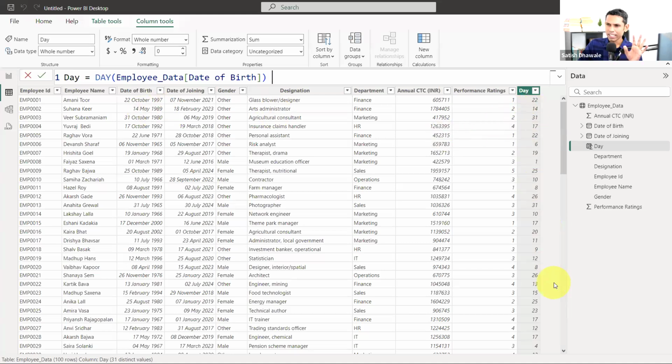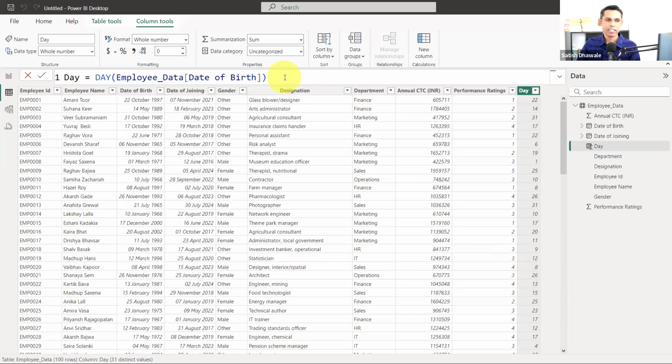So this is the basic. I don't want to explain it again because this is a very basic formula for how you can extract day from the date. Okay. It can be possible with Power Query. It can be possible with Excel too. But since we are learning DAX functions, it's my responsibility to start with the basic functions of date. Okay. So got it. Just put down G inside the chat session.